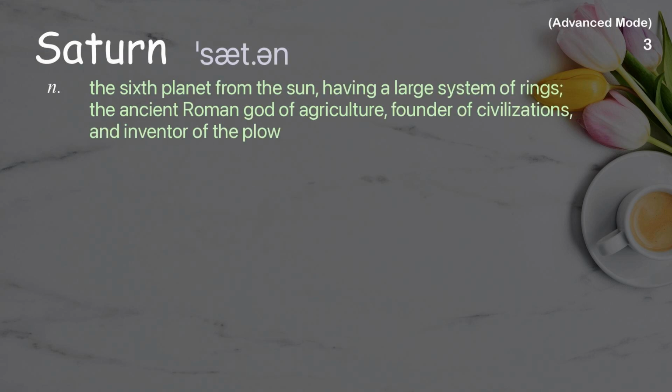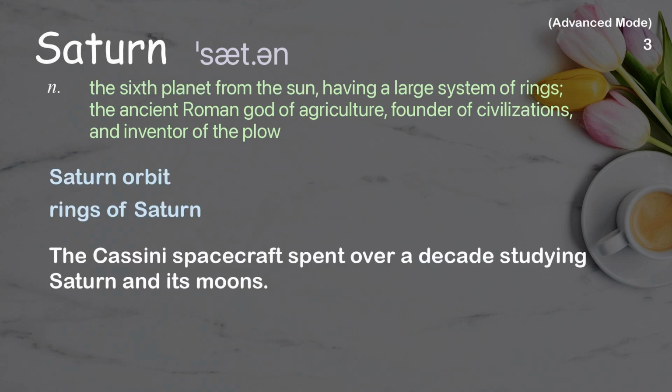Saturn. The sixth planet from the Sun, having a large system of rings; the ancient Roman god of agriculture, founder of civilizations, and inventor of the plow. Examples: Saturn orbit, rings of Saturn. The Cassini spacecraft spent over a decade studying Saturn and its moons.